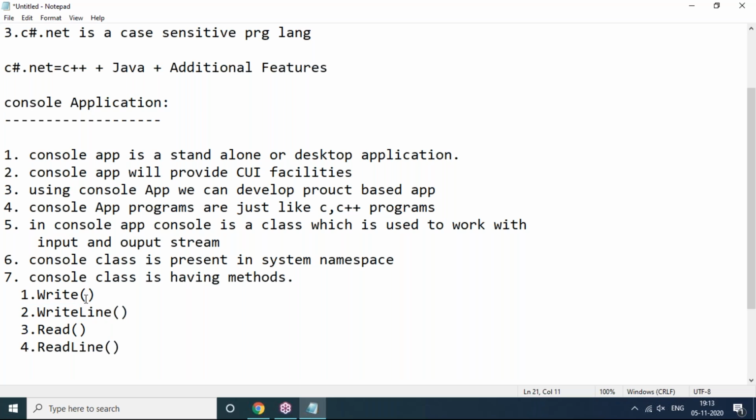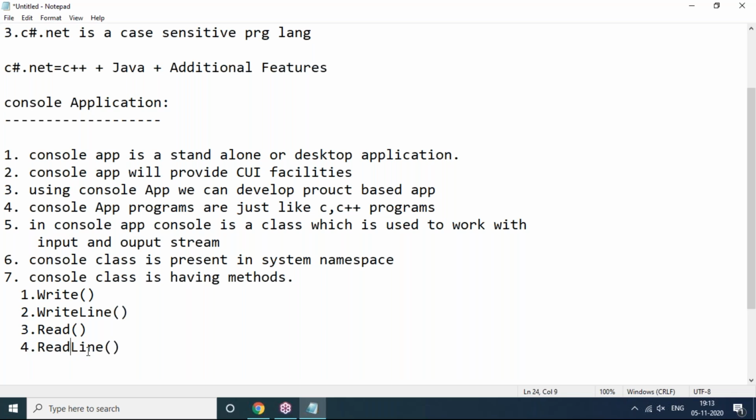Even inside Write, you can also use \n. These both are the same now. Either you can use Write with \n, it is the same, or else you can go for the WriteLine method. Any one is okay. So these are the output statements only. In C language, how we use printf, here also in C#.NET Console.Write and Console.WriteLine are the output statements only. But what are the Read and ReadLine methods? Yes, Read and ReadLine methods are input statements.